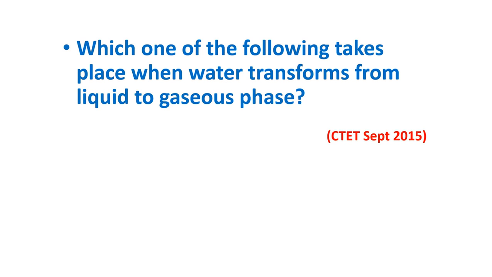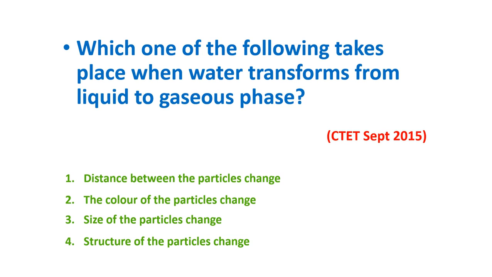Which one of the following takes place when water transforms from liquid to gaseous phase? Distance between the particles change, the color of the particles change, size of the particles change, structure of the particles change. The answer is distance between the particles change when water transforms from liquid to gaseous phase.